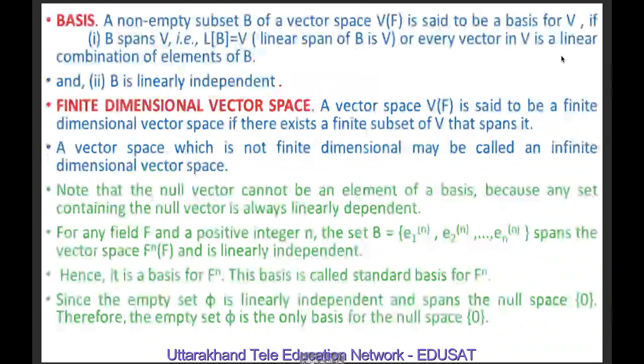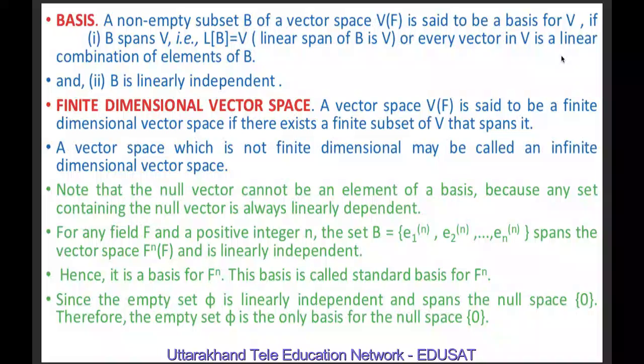Basis and dimension. First of all, we will study basis for a vector space V over a field F. A non-empty subset B of a vector space V over a field F is said to be a basis for V if B spans V. That is, the linear span of a set B is equal to V, or in other words, every vector in V is a linear combination of elements of B. Secondly, B is linearly independent.